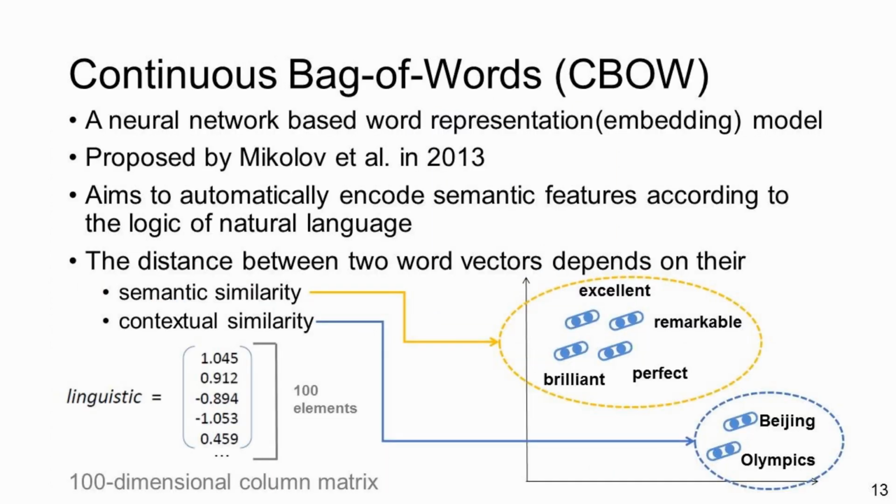The first model is a word representation model. It's called continuous bag-of-words model. The basic idea of this model is to automatically encode thematic feature of the words and map the words into a high-dimensional vector space, and the distance of word vector depends on the thematic or contextual similarity. In our case, words are transformed into 100-dimensional column matrix according to its thematic features.